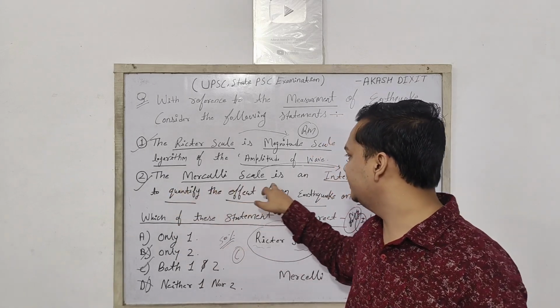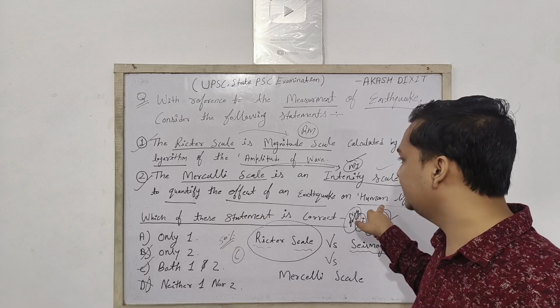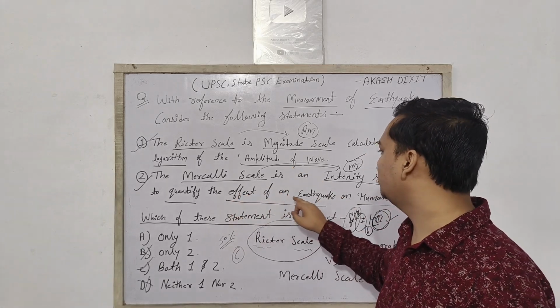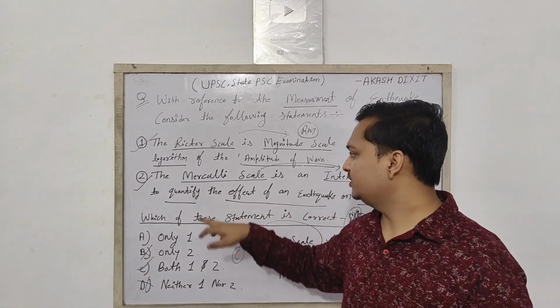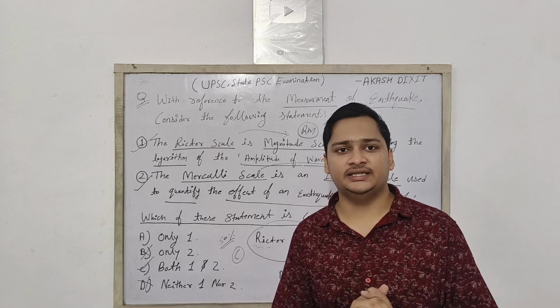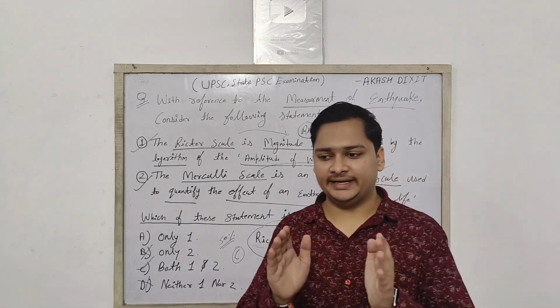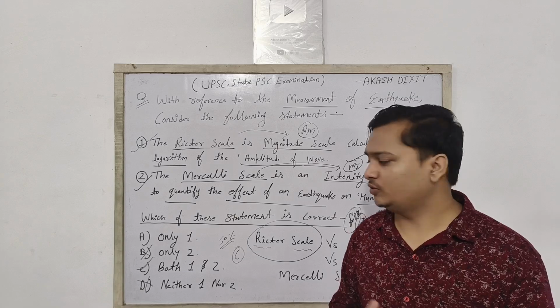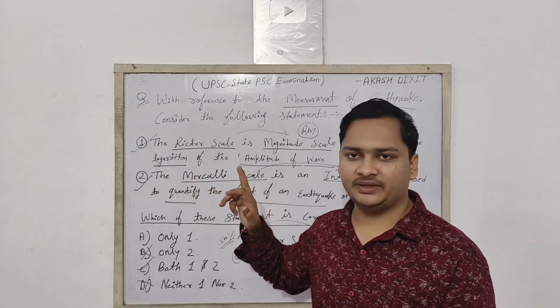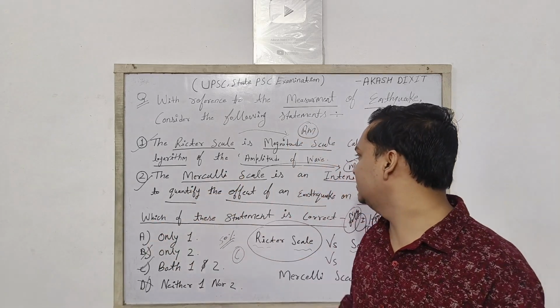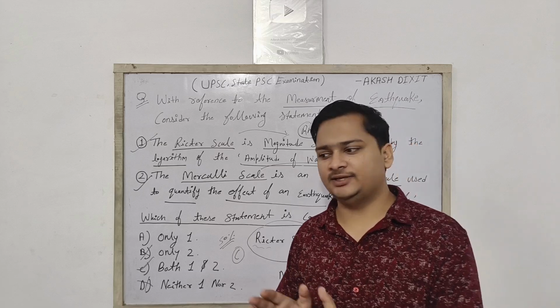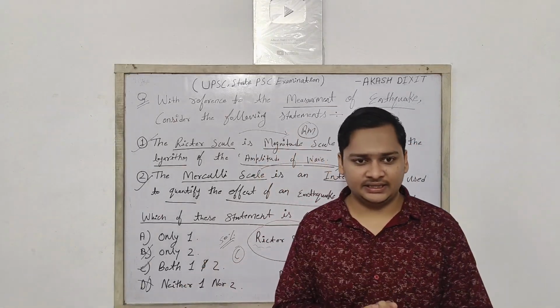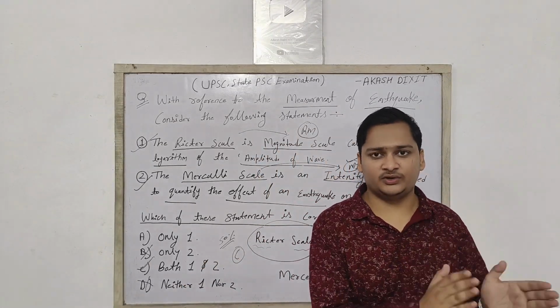The second one is that the Mercalli scale is an intensity scale used to quantify the effect of an earthquake on human life. So the statement is that the Mercalli scale is used to measure the intensity of an earthquake and its effect on human life. So the second statement is also correct. The Mercalli scale is used to measure the intensity of earthquake. The intensity range is from 1 to 12.